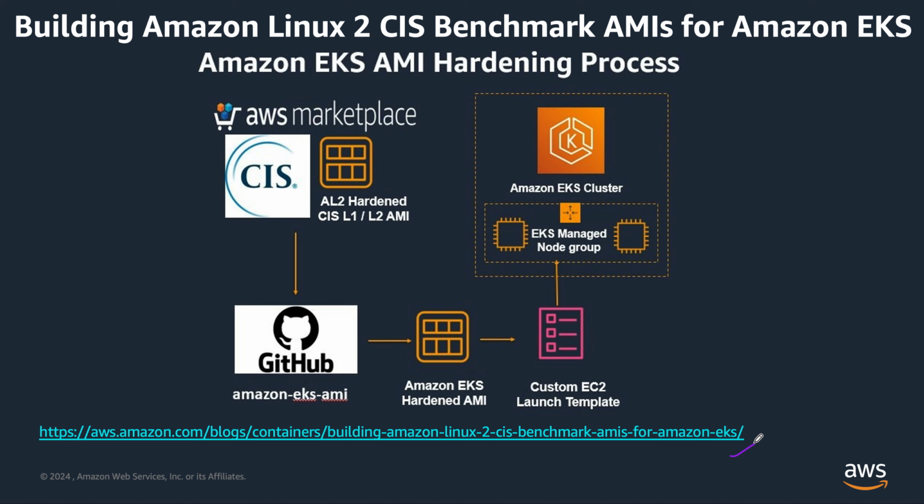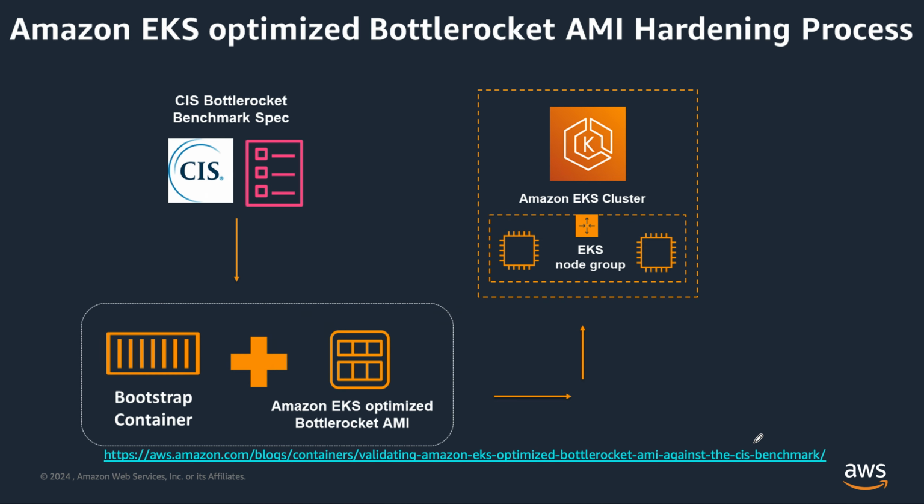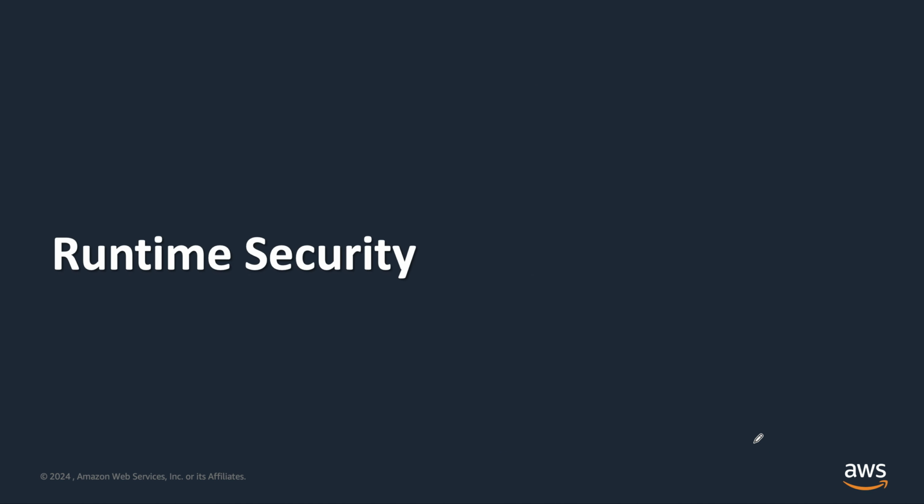Number two, we can write a script as well. For that, we have many AWS workshops available, which can be a part of your immersion day if you are an AWS customer. If the customer needs to harden their EKS AMI for the CIS Bottlerocket benchmark for security and compliance, they can use this specific blog for hardening their EKS AMI, right?